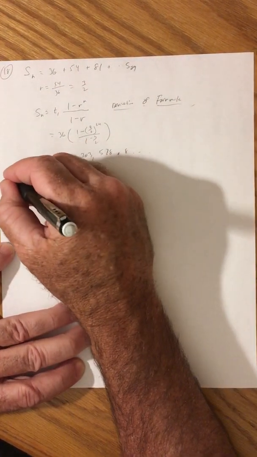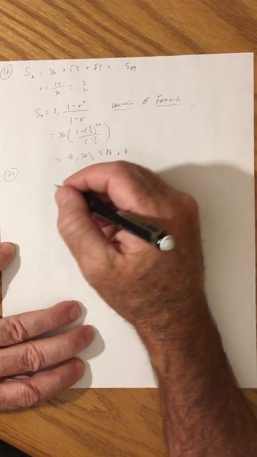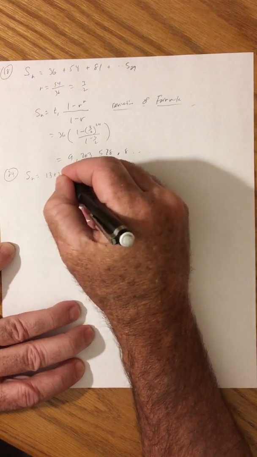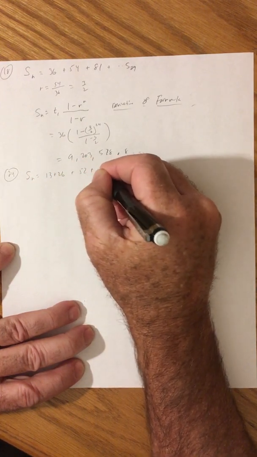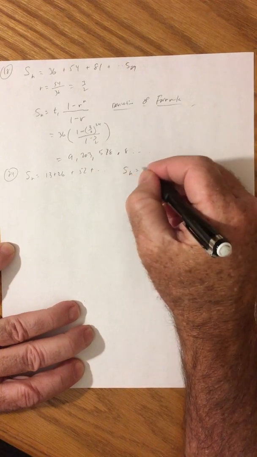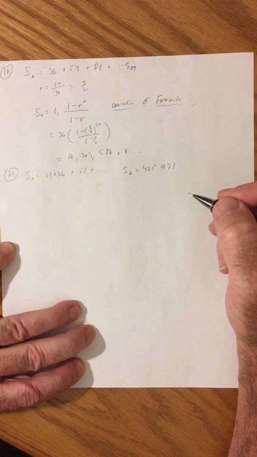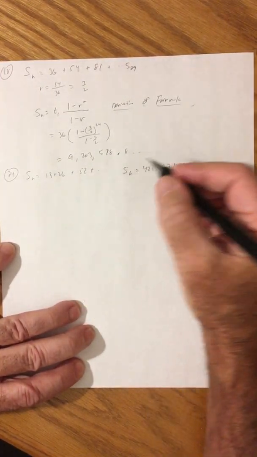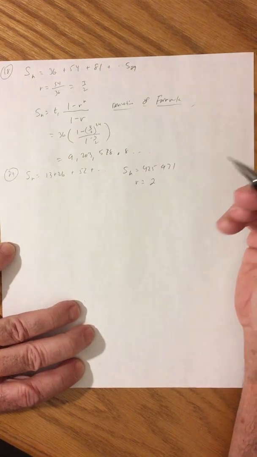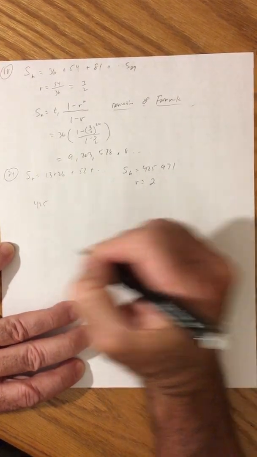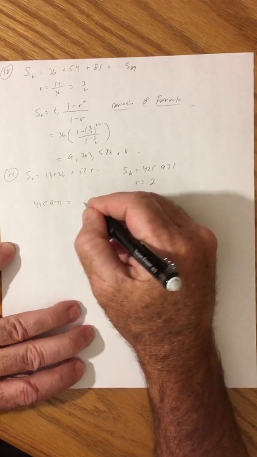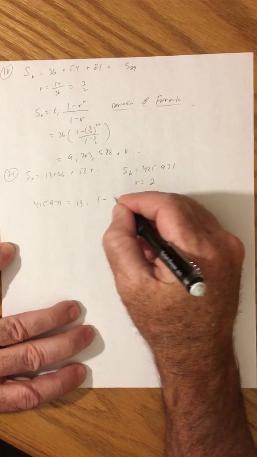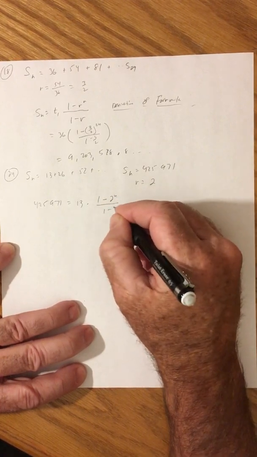A more difficult problem, obviously, like we did for the arithmetic, is if you're given the series and say, here's the sum, 425,971. What's the term number? Again, substituting in. Well, here, remember the common ratio is 2. That's pretty easy to see. 425,971 is equal to 13 times 1 minus 2 to the n over 1 minus 2.